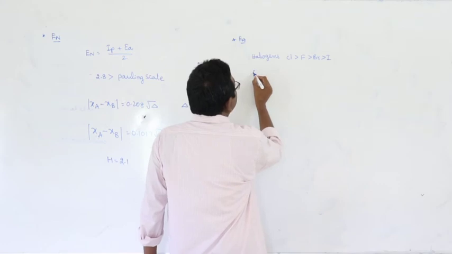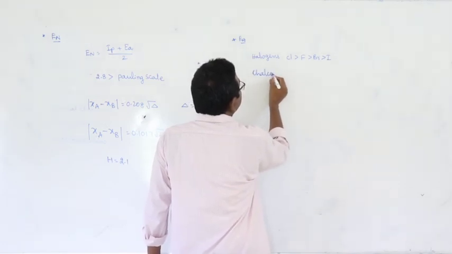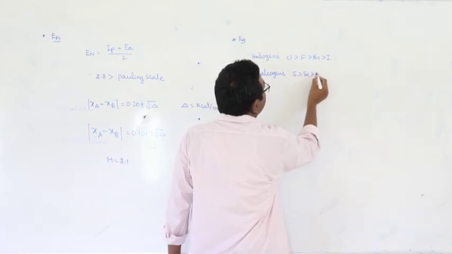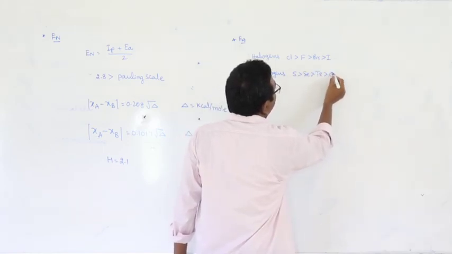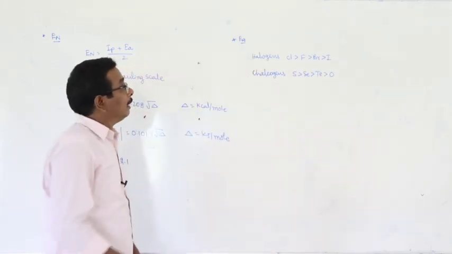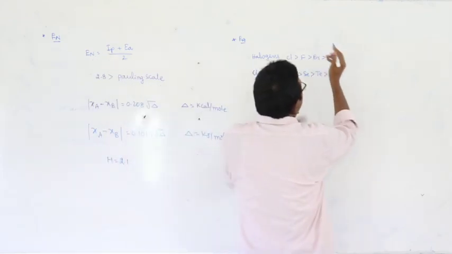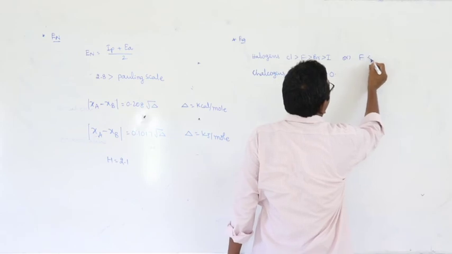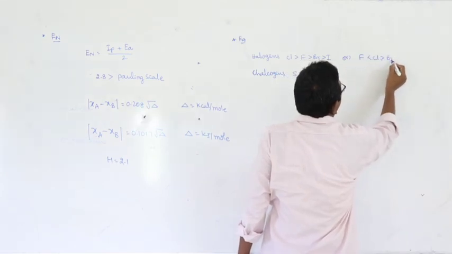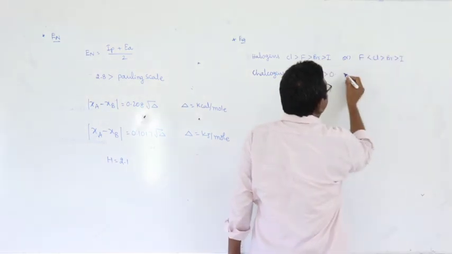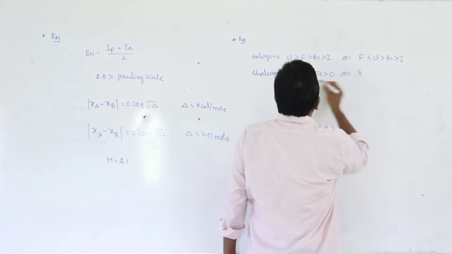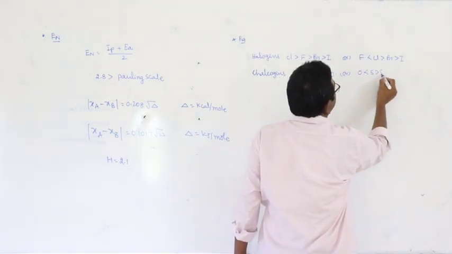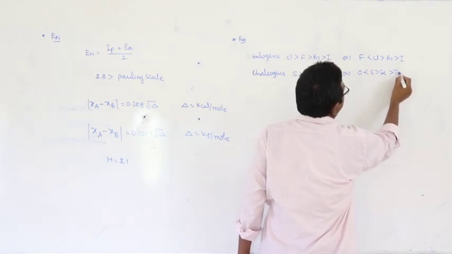And in case of chalcogens, means 6th group elements: sulfur, selenium, tellurium, oxygen. Here the same order is also given as, in order to make you confused: fluorine, chlorine, bromine, iodine, or oxygen, sulfur, selenium and tellurium.